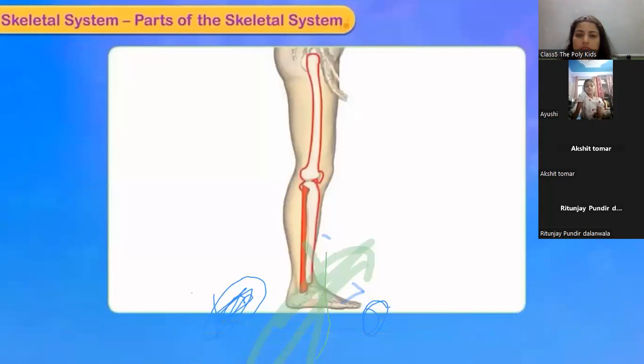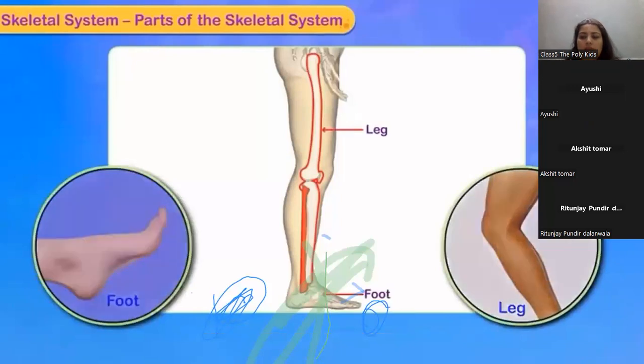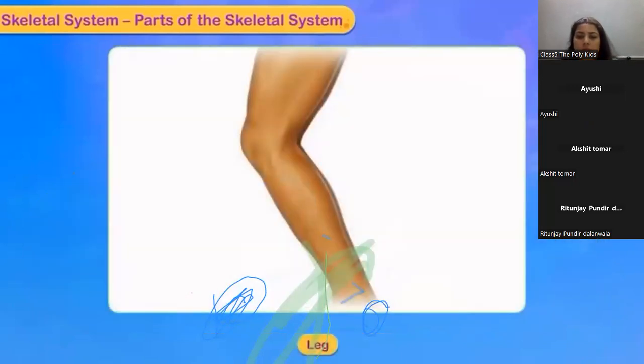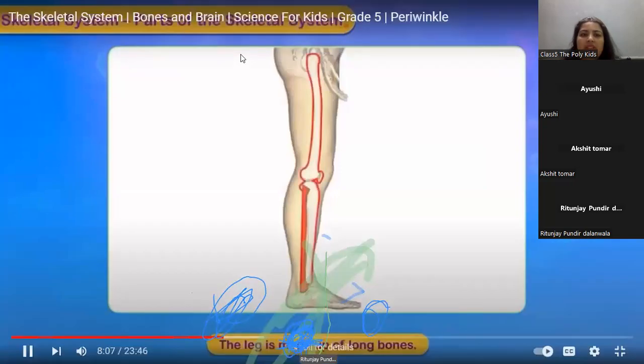Lower limb has 2 parts, leg and foot. Leg. The leg is made up of long bone.